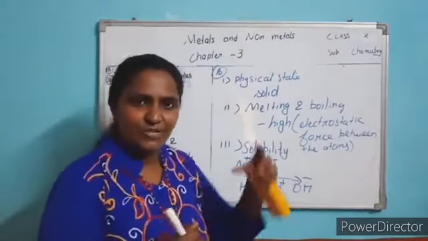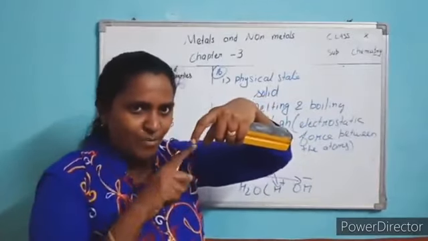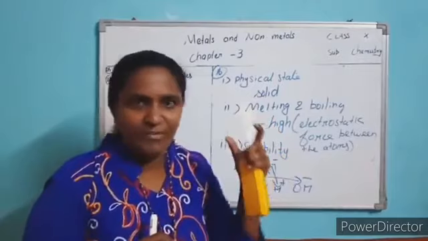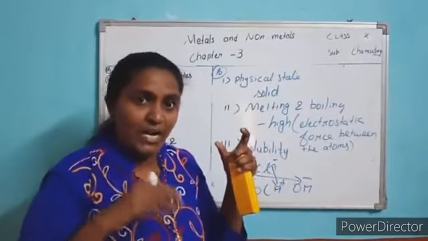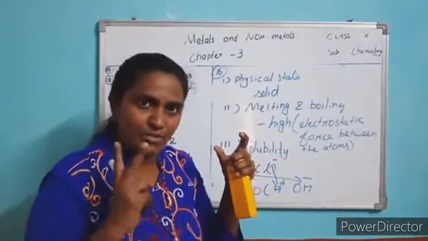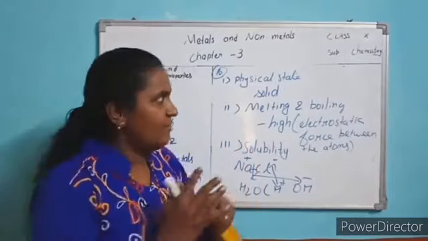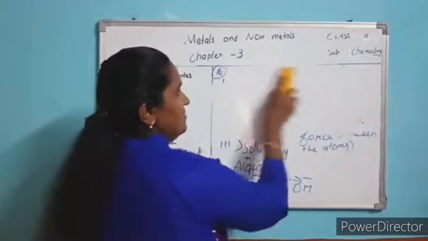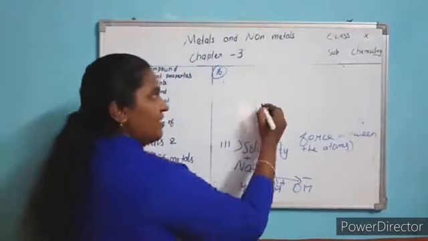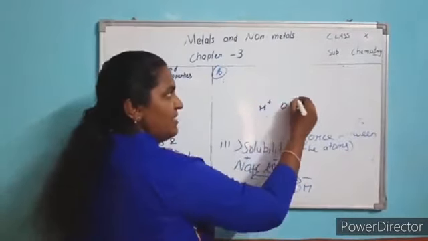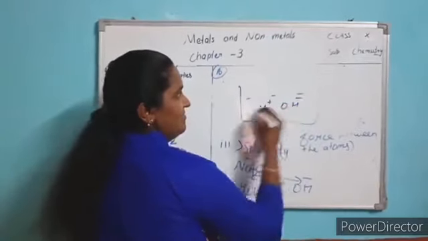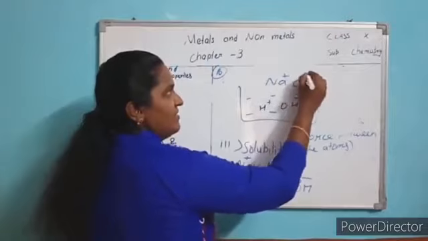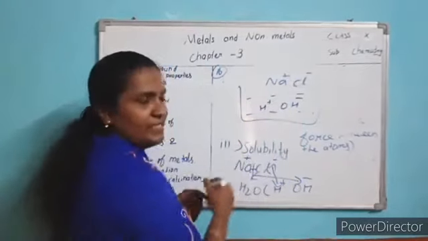Understood? As soon as you put NaCl in water, the bond in NaCl is broken by water, forming Na plus and Cl minus. Water already has two types of ions, H plus and OH minus. Okay, write the notes: water also has H plus and OH minus ions. When you add NaCl, the bond breaks to form Na plus and Cl minus.